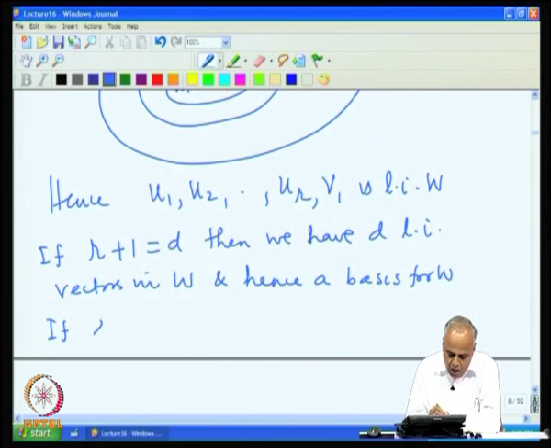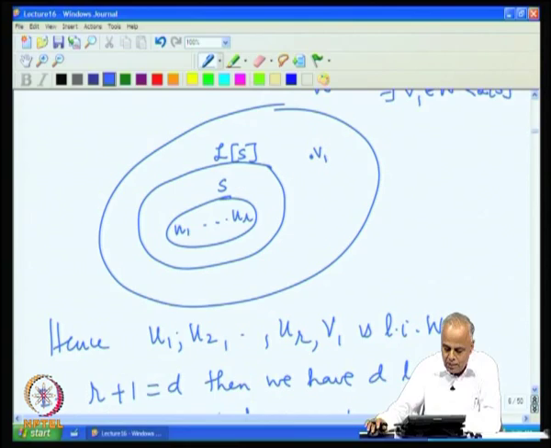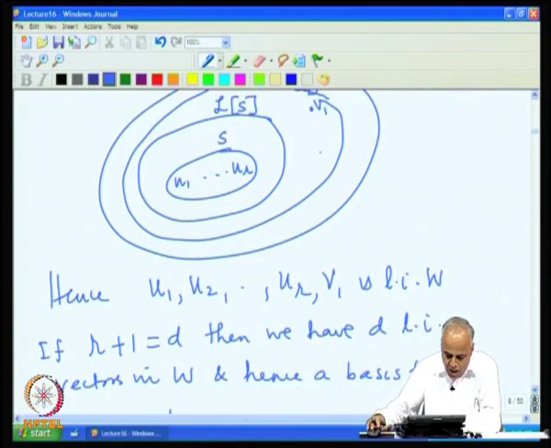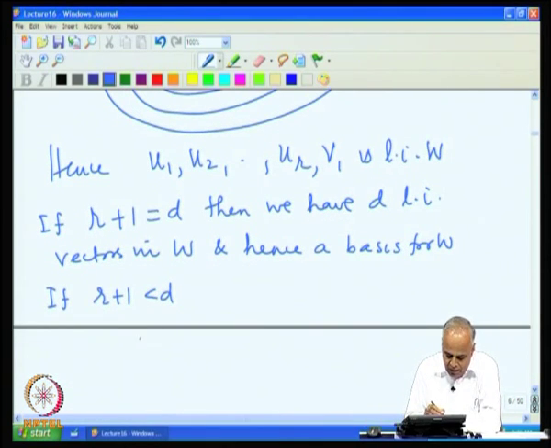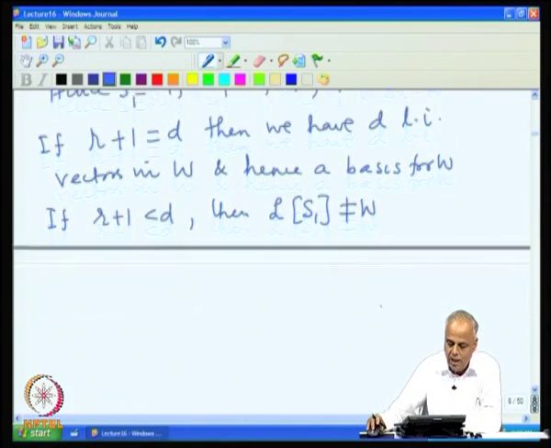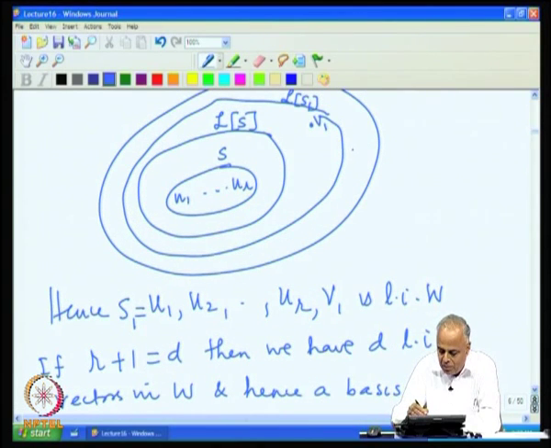If R plus 1 is still less than D, we now look at the space spanned by all these vectors together. If I call this set S1, then Ls1 will still not span W. That means I can pick another vector V2 outside this.